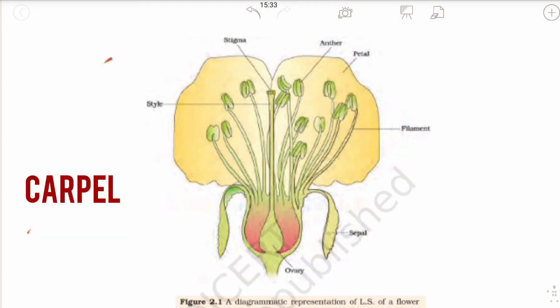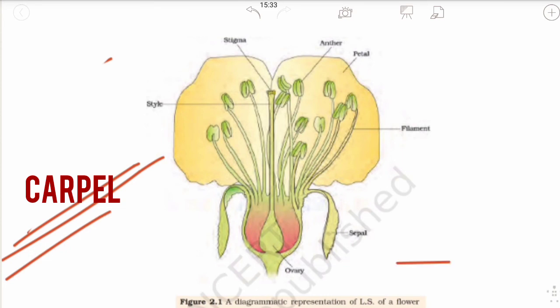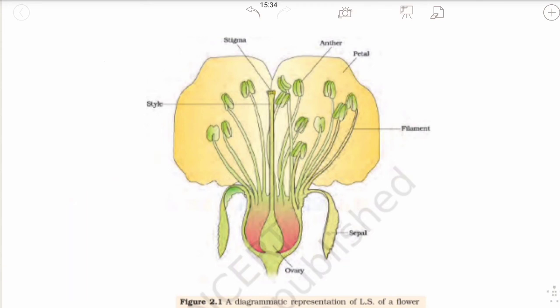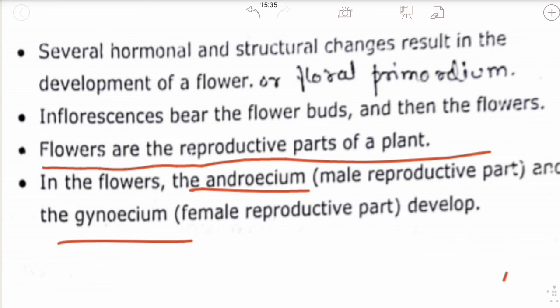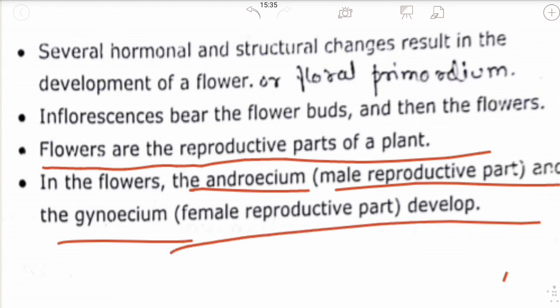Carpel or pistil is the female reproductive part of a flower. It is also known as gynoecium. This is the ovary, which consists of ovules. Flowers are the main reproductive part of the plant. They consist of two important parts, androecium, also known as stamens, and gynoecium, also known as carpels or pistil. Androecium is the male reproductive part and gynoecium is the female reproductive part which develop in the flower.